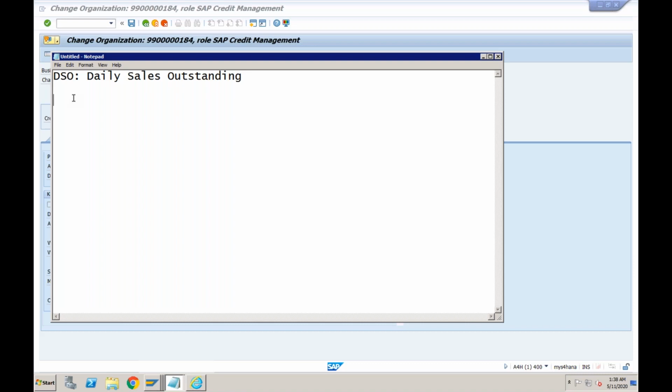So that is daily sales outstanding. Again, the main purpose of FSCM is to improve the DSO. FSCM is making sure that we have the liquidity available in our company. How will we get the liquidity? We want to make sure that our credit is collected on time. We want to make sure that our DSO levels are very low, so we are not giving credit to customers who pay after 6 months. Your DSO should always be good.